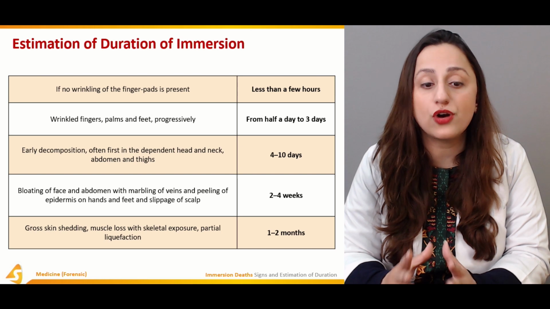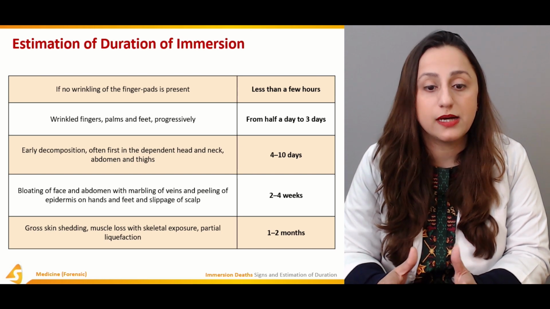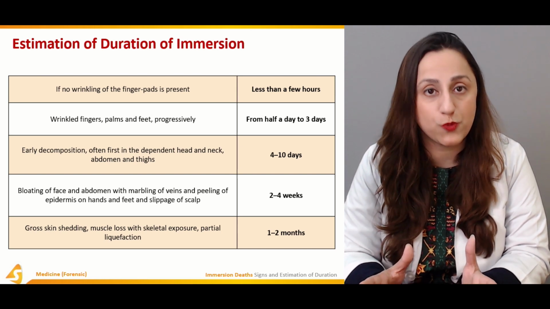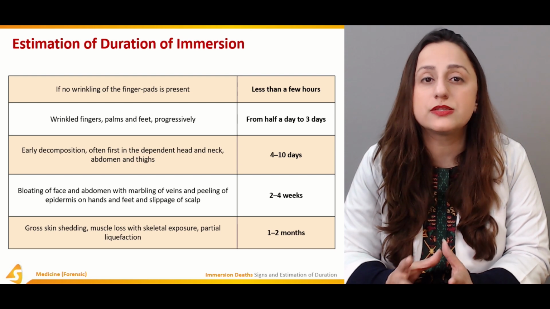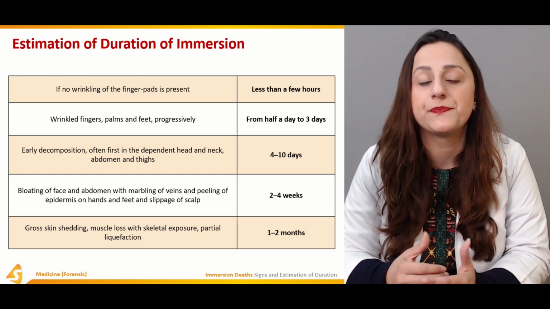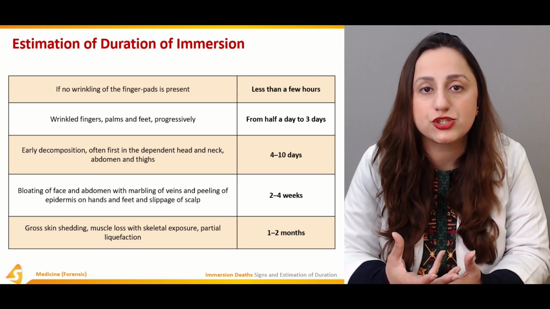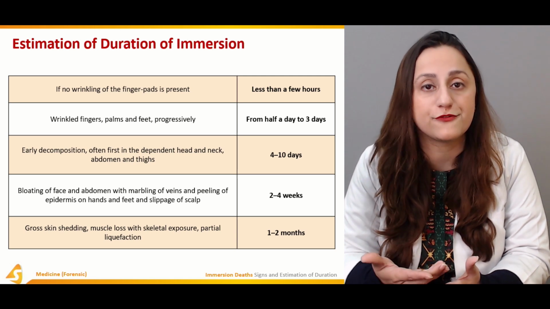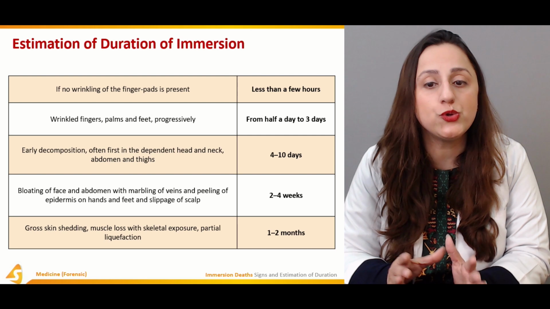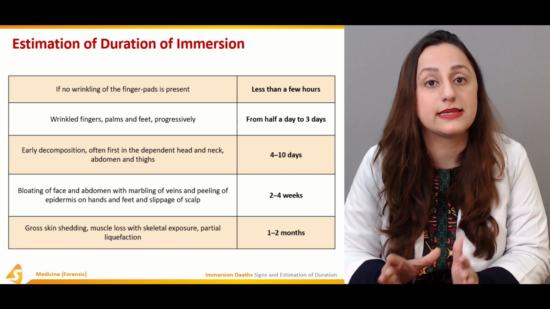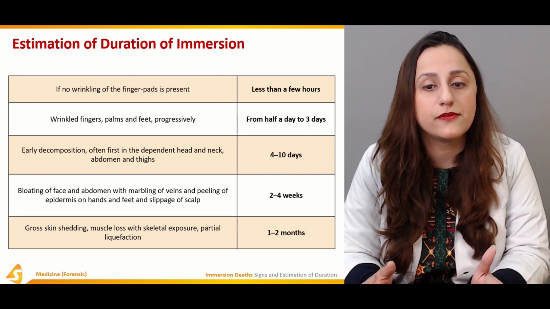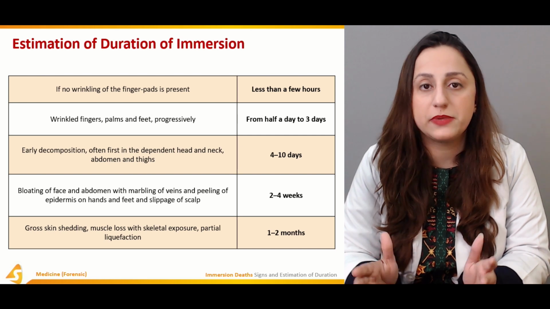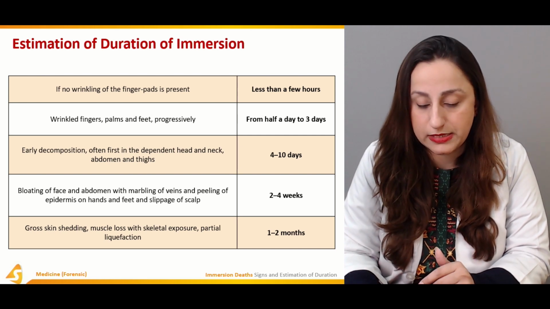If we have gross skin shedding, muscle loss with skeletal exposure, and partial liquefactive processes, these are decomposition processes that set in after death, and this means that 1 to 2 months have passed. So this is quite a logical explanation for the time since death.